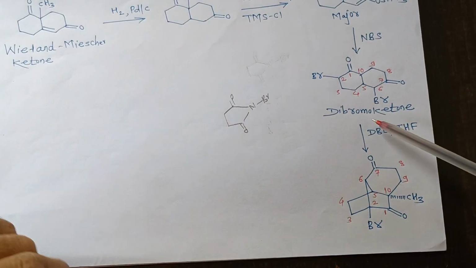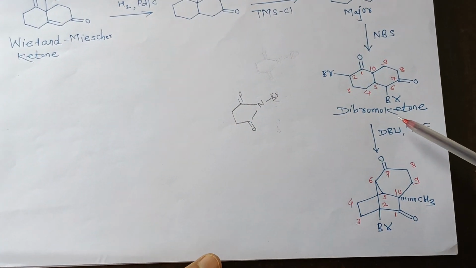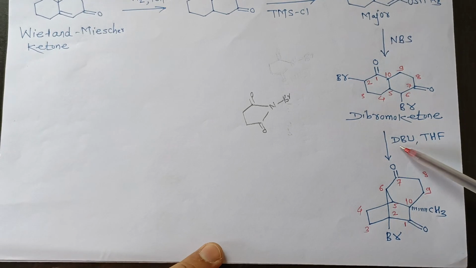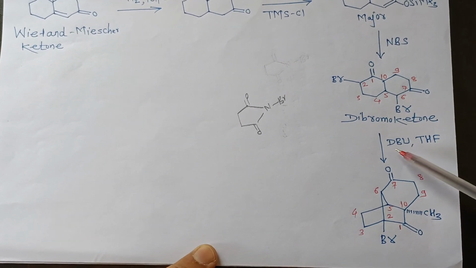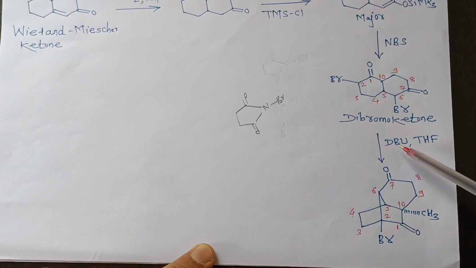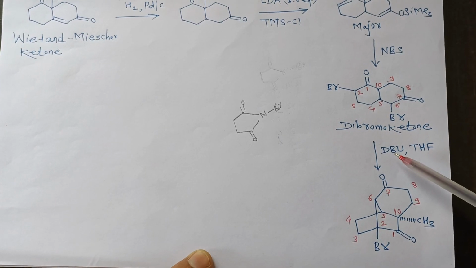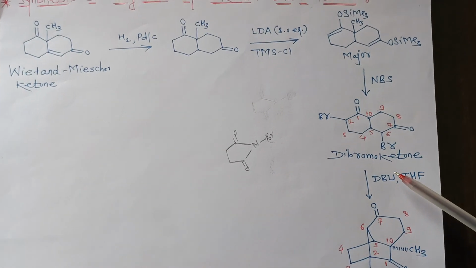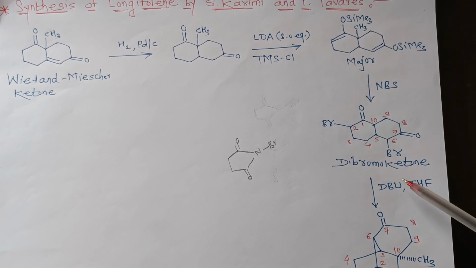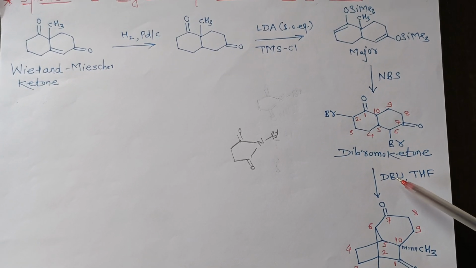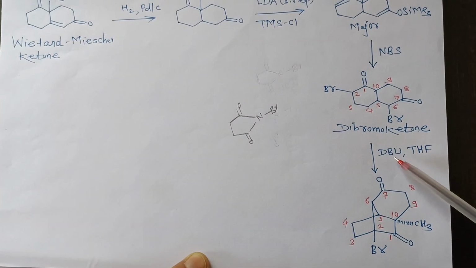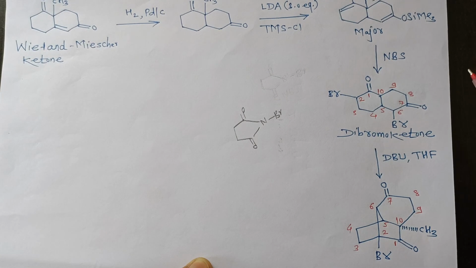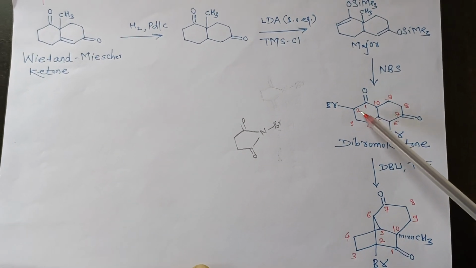This dibromoketone in the next step undergoes reaction with DBU in THF. DBU is a base. Its full form is 1,8-diazabicyclo[5.4.0]undec-7-ene. So it is a bicyclic base. DBU helps in the abstraction of the proton at the 2nd carbon.